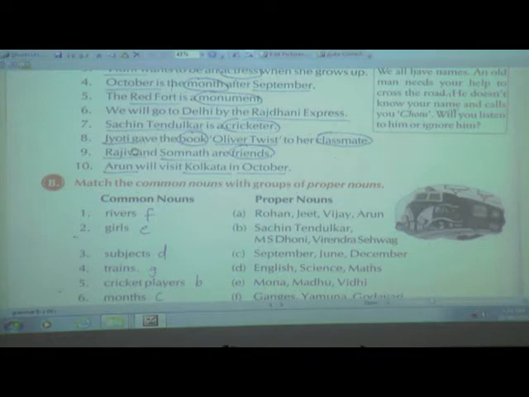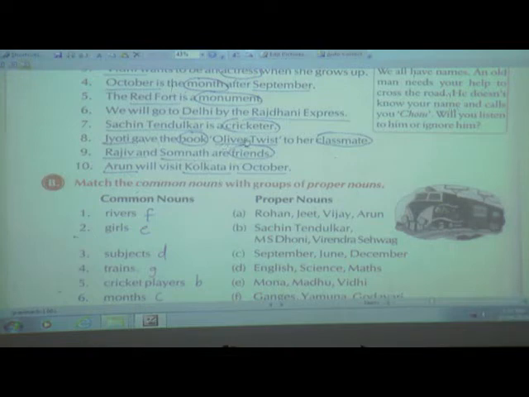Next example is Jyoti gave the book Oliver Twist to her classmate. Now Jyoti is the name of one girl. Book is a common name because they have not mentioned the name of the book over here. They have only told book, so that is a common noun. Jyoti is a proper noun.